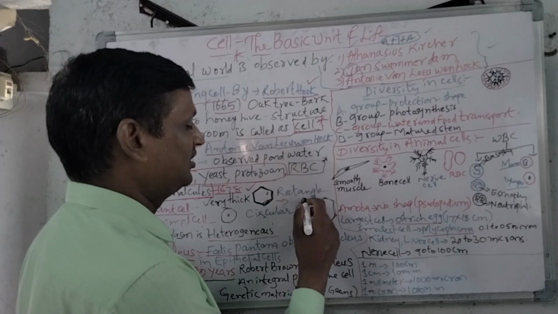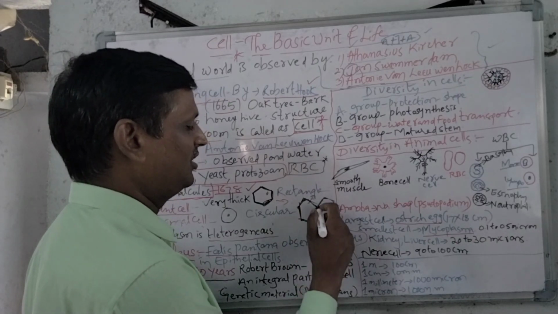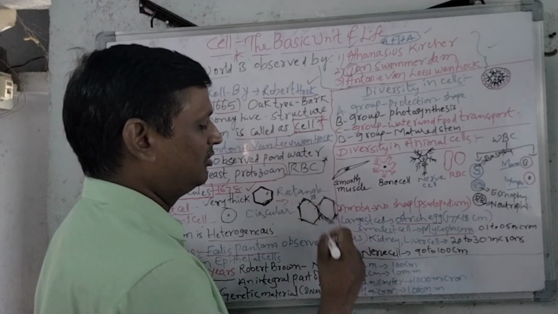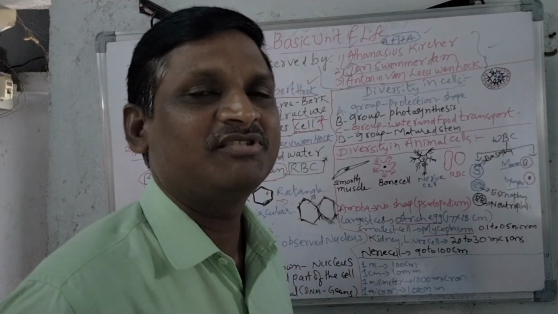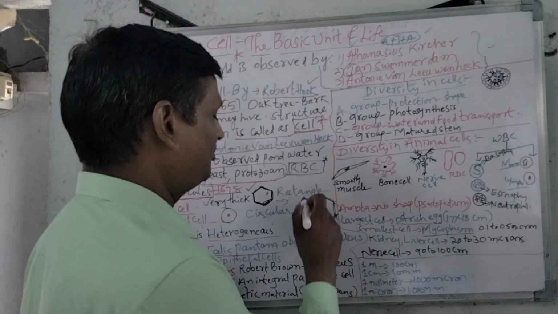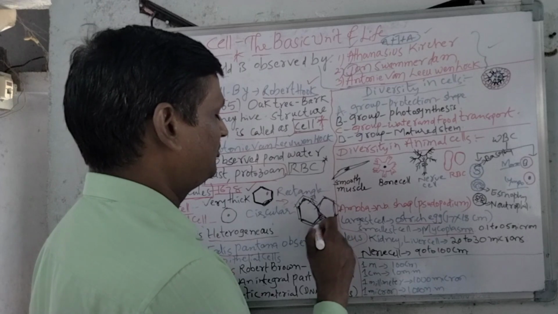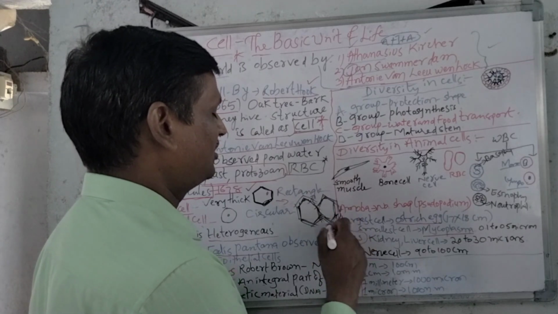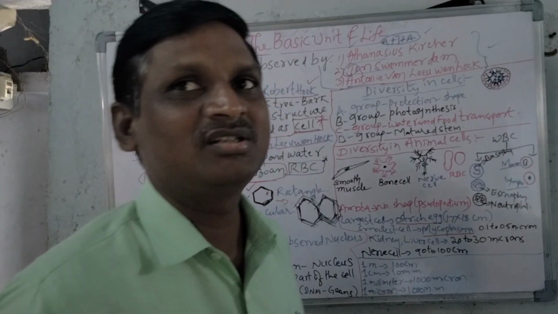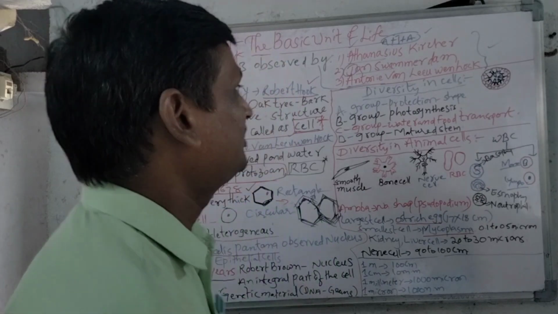In these cells, the boundary of the cell is very thick in nature. Why is this boundary very thick? Because there is a specific character present in the plant cell, that is the cell wall. The very important character, the cell wall, is present in the plant cell. This is an extra membrane we can observe only in the plant cell. Generally cells consist of a cell membrane. Cell membrane is common in both the plant cell and animal cell.